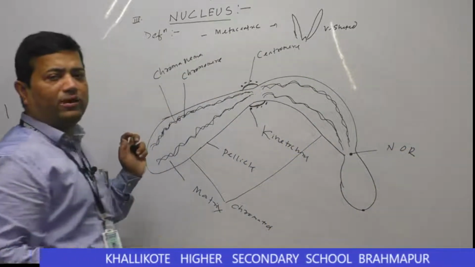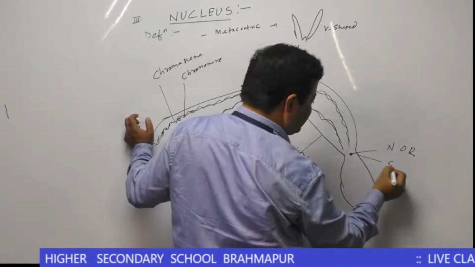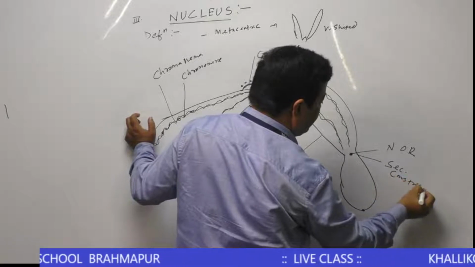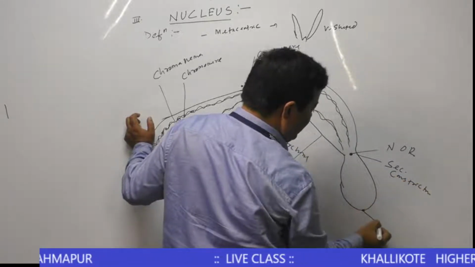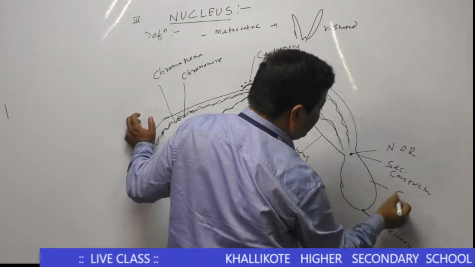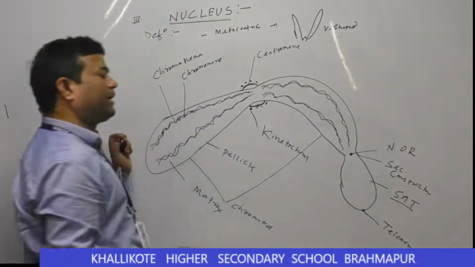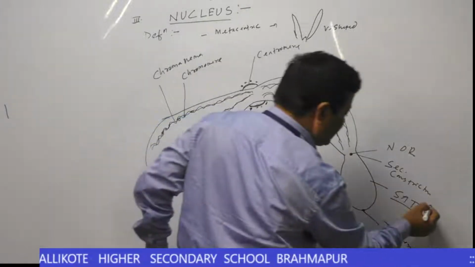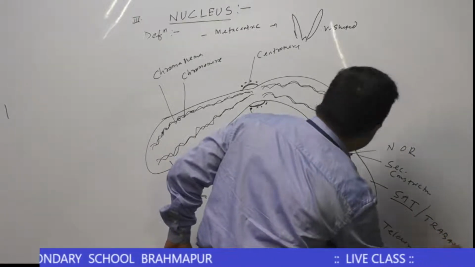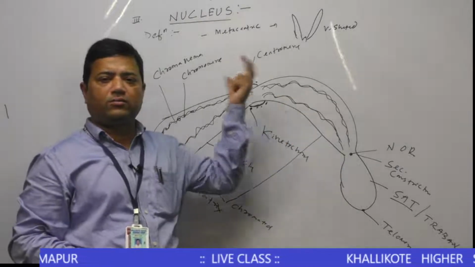NOR, nuclear organizing region. This is also called a secondary constriction. This is called telomere. This is called SAT chromosome, or trabant. That is also called trabant. You remember?